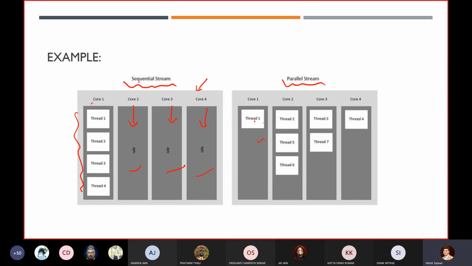Okay, so this is just an advantage of your parallel stream. Now you can utilize it. So here you are just performing... See, if I'm going to write this down, suppose 1, 2, 3, and 4 seconds. So it will take the entire 4 seconds. Now in 3 seconds, how many threads are we able to process? 7 threads. But here we are able to process only 4 threads. So this is the advantage, and this is the power of our parallel program.